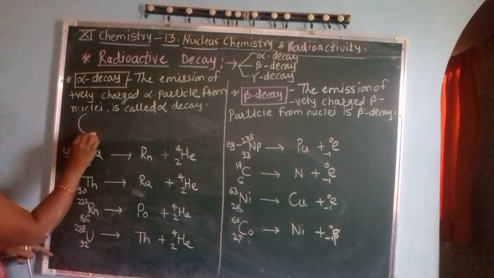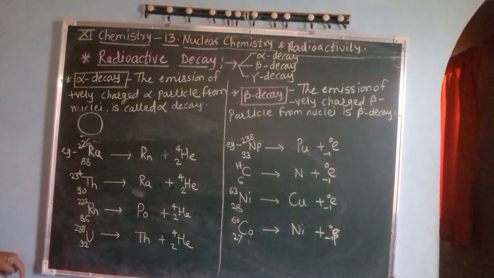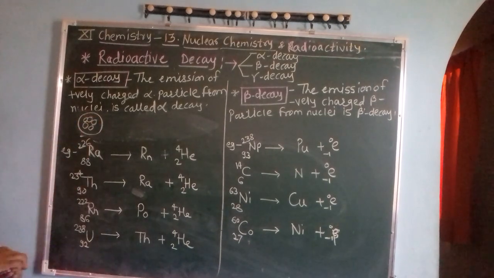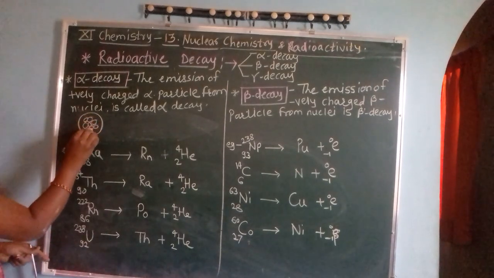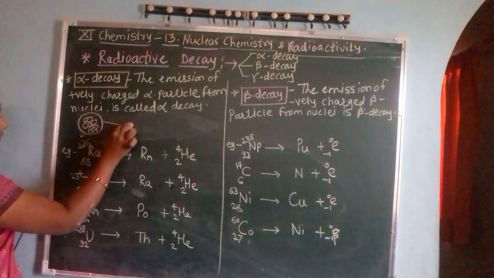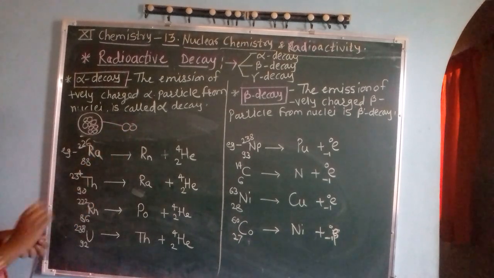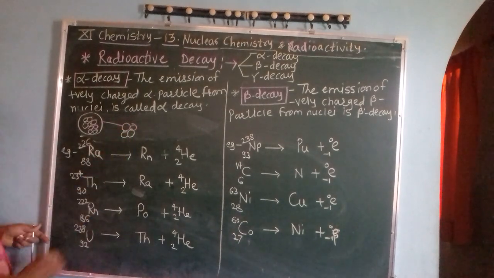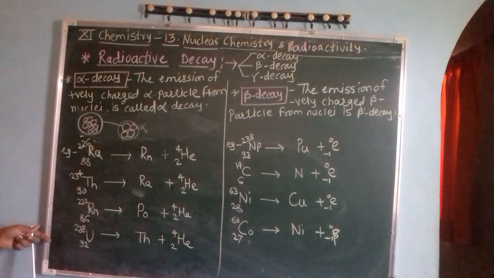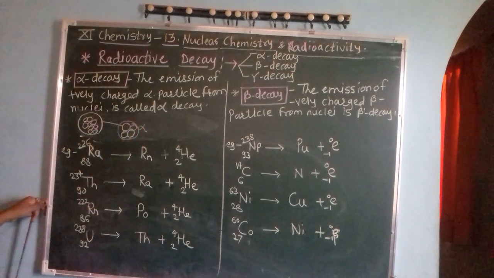Suppose we consider the nucleus of a radioactive nucleus which contains a number of protons and a number of neutrons. If from such a radioactive nuclei, two protons and two neutrons are emitted, then we can say that one alpha particle is emitted from that nucleus.